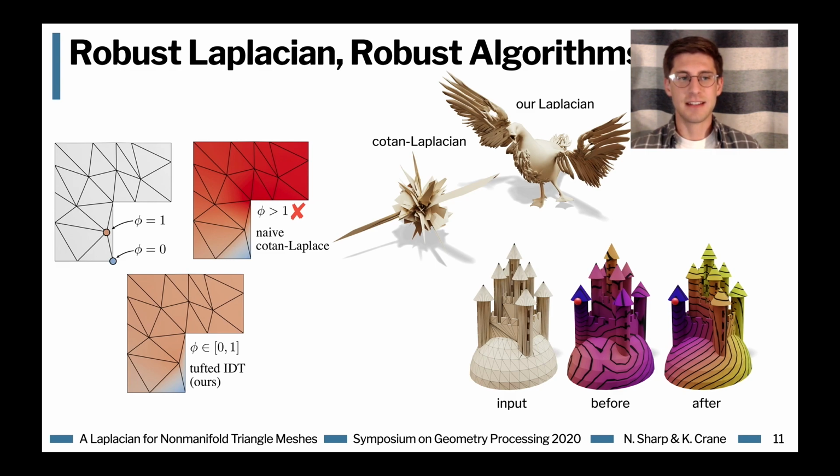The net effect of this is that we're able to robustify existing algorithms. So here's a whole bunch of examples, such as harmonic interpolation, differential surface editing, and geodesic approximation. And in all of these cases, using the plain cotangent Laplacian gives you basically nonsense as an answer, whereas just dropping in our improved Laplacian gives dramatically better results.